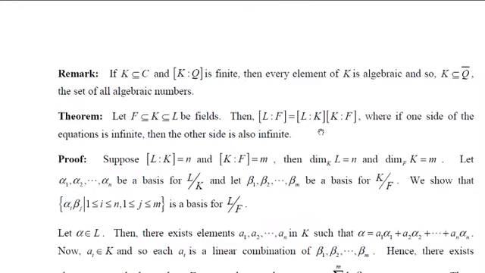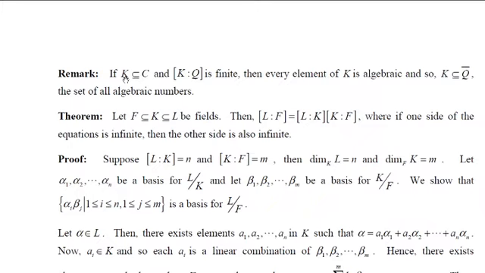Hello everyone. So in the previous class we discussed algebraic and transcendental extensions. We knew that a field extension is said to be algebraic if every element of that set is algebraic. If at least one of the elements is not algebraic, then it is a transcendental extension. Let's continue the discussion. Now let's see the remark.